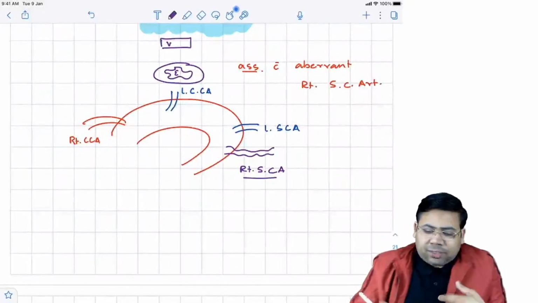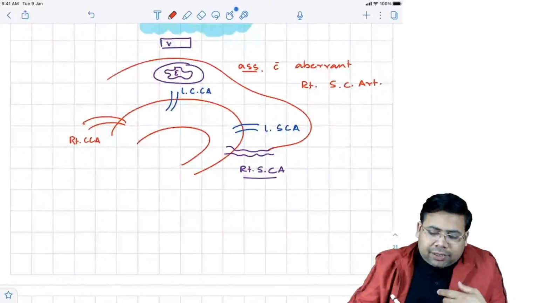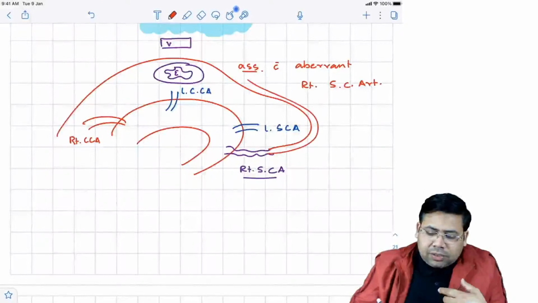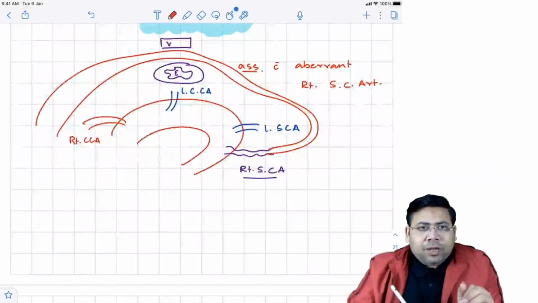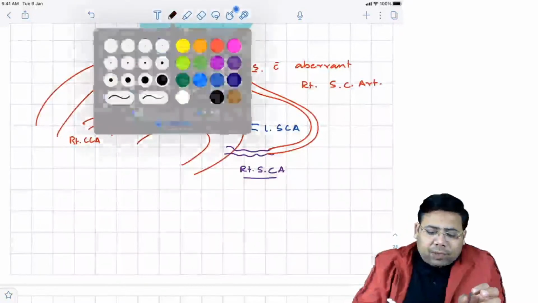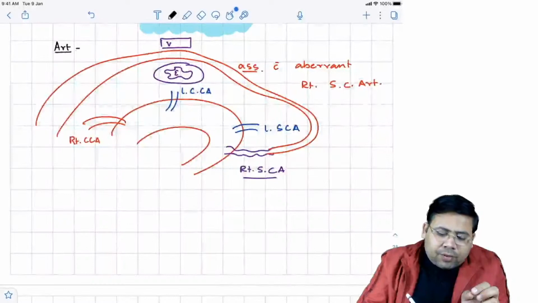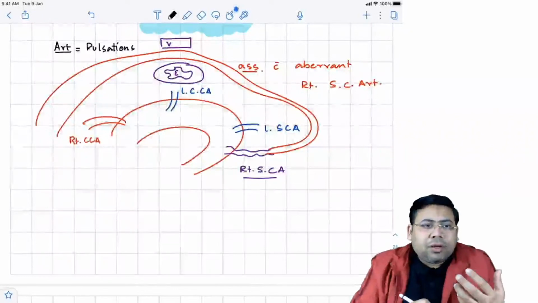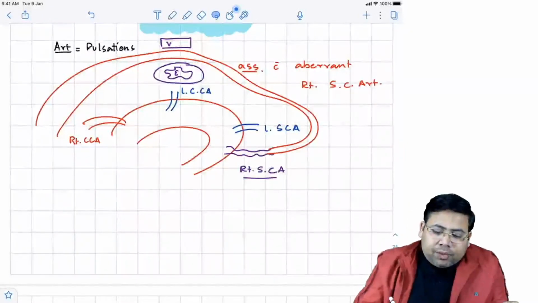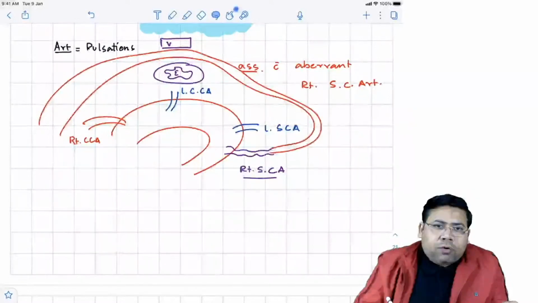Yeah, prevertebral space. So what happens? This artery takes this course. Can you see? This artery takes this course and goes like this. Now, this artery is associated with pulsations. And if there are pulsations, what will happen, students? Come on. There will be indentation of the posterior wall of the esophagus.